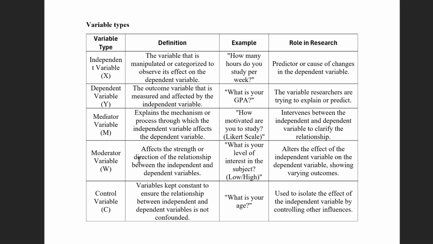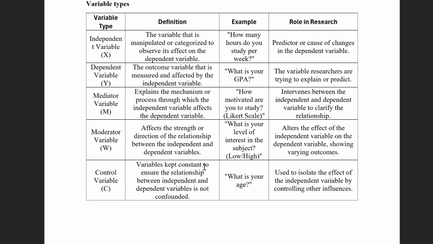Then we have the moderator variable, and this affects the strength and the direction of the relationship between the independent and dependent variables, like what is your level of interest in the subject, low, high, etc. So this alters the effect of the independent variable on the dependent variable, showing varying outcomes.